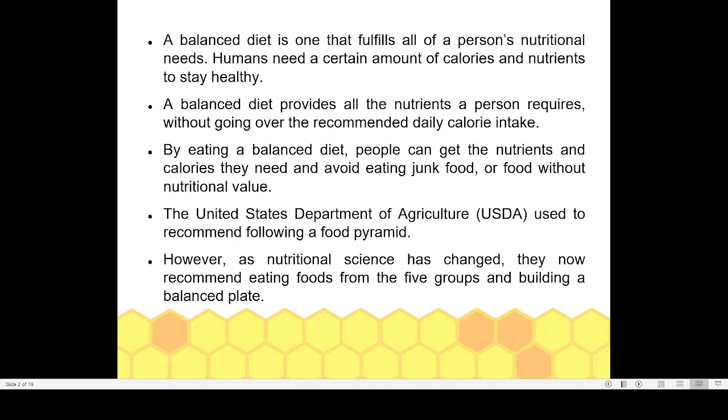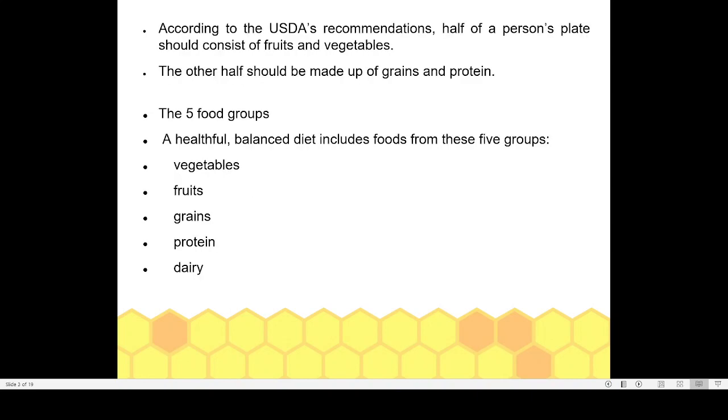It should be able to meet all the basic nutritional requirements of the person. Then only we can call it a balanced diet. And normally in a balanced diet, we have to include 5 different types of food items.